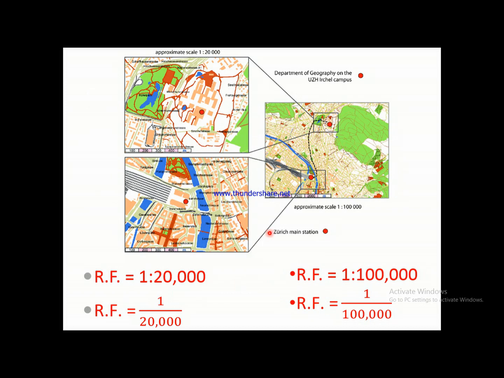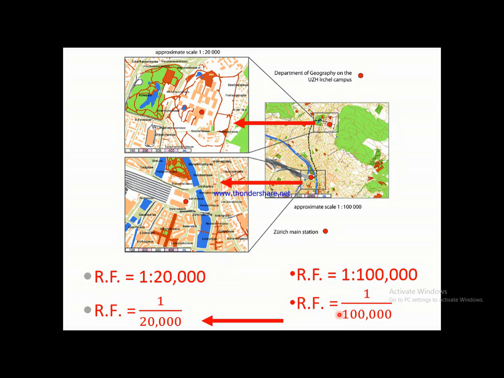See here, this small portion of this small scale map is enlarged to this size, and as a result its scale has also been changed. Here the scale was 1 is to 100k, and here the scale is 1 is to 20,000 only.